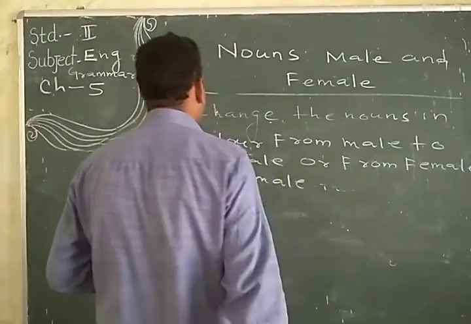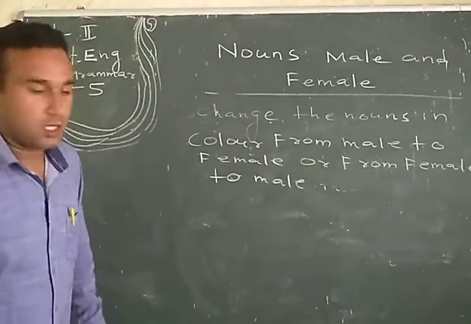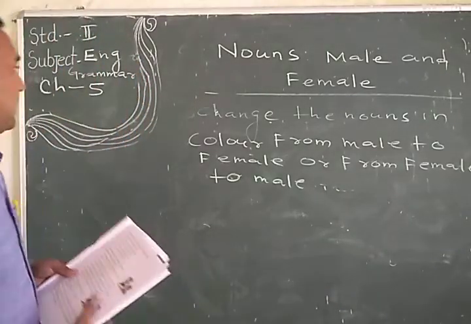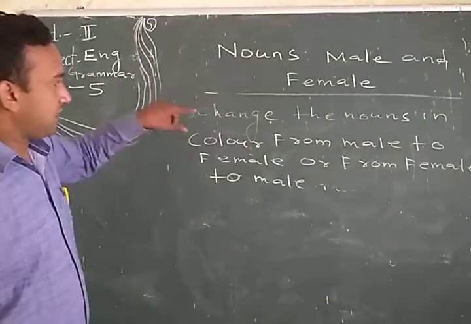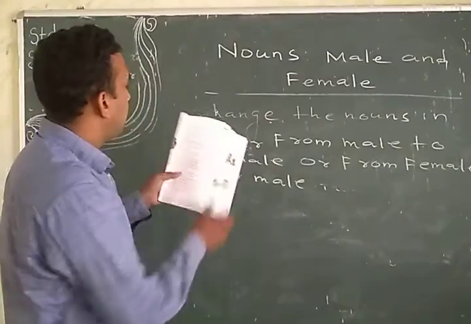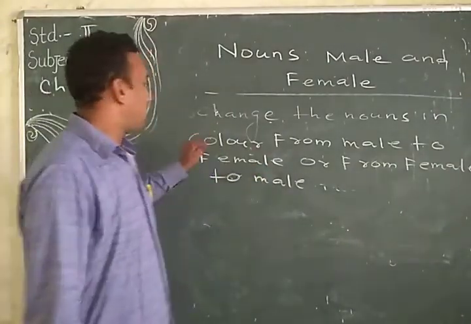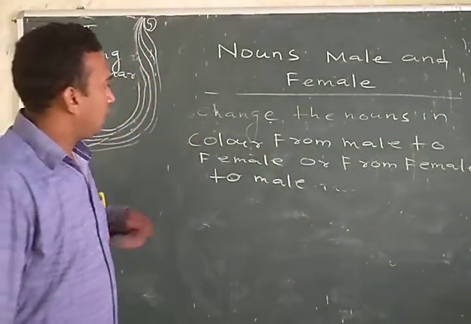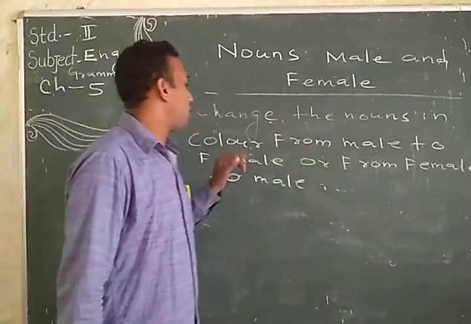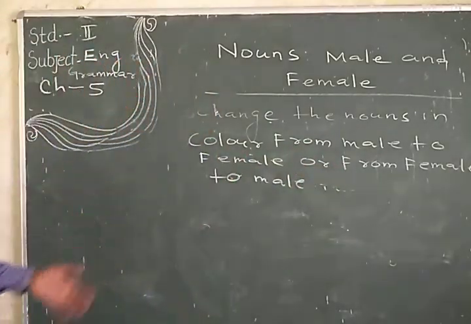Okay. So dear student, first you understand it. Change the noun in color. One of the red color is here. Okay, red color. From male to female, or from female to male. You have to convert. Okay.